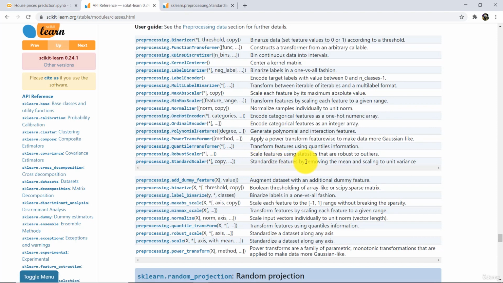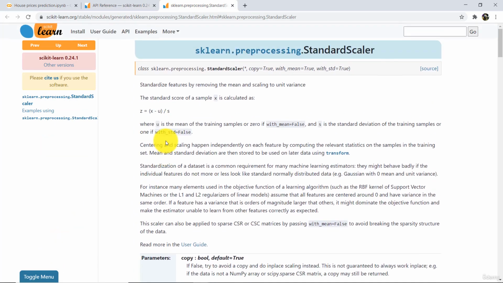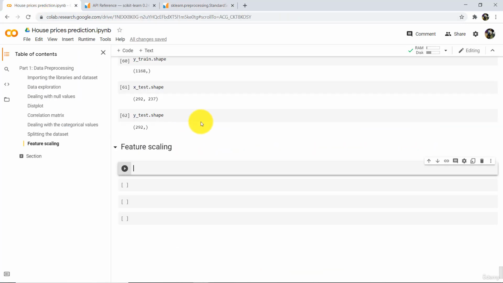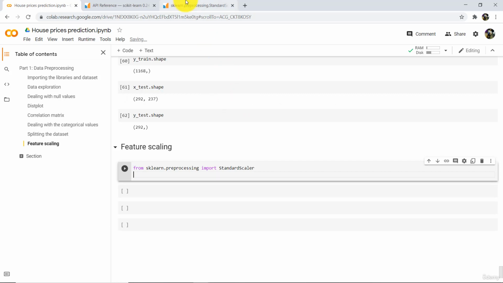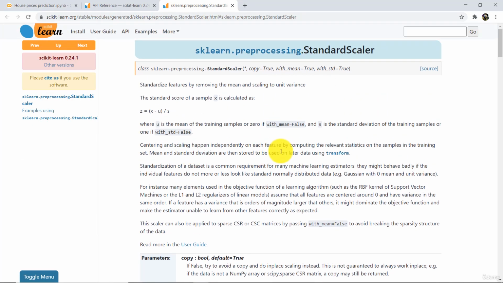Standardize features by removing the mean and scaling to unit variance. For the feature scaling, we will use this class StandardScaler, and we have to import this class from sklearn.preprocessing. From sklearn.preprocessing, import StandardScaler. Scroll down. So it standardizes the features by removing the mean and scaling to unit variance. And this is the formula. z is equal to x minus mu, and this is divided by s. So mu is the mean of training samples and s is the standard deviation.